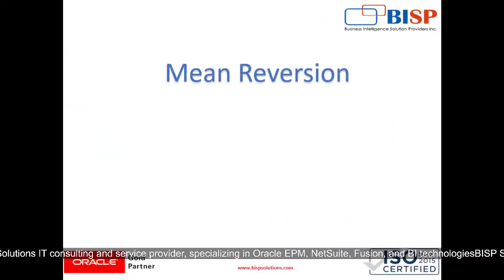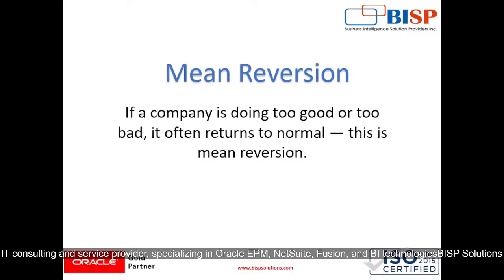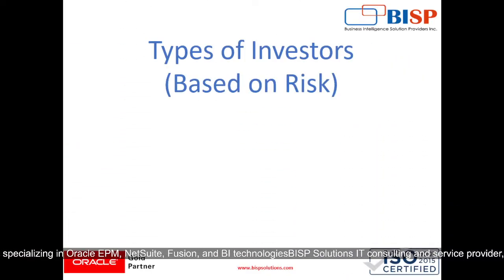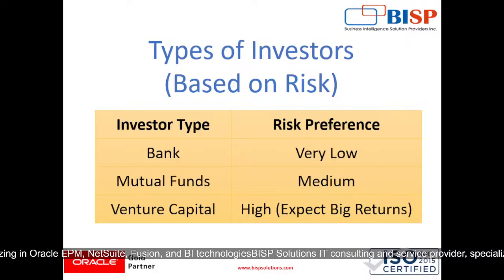Then comes mean reversion, where if a company is doing too good or too bad, it often returns to normal. This is called mean reversion. Next, types of investors based on risk. The first investor type is the bank, where risk preference is very low. Mutual funds are medium, and venture capital, which is high, expects big returns.